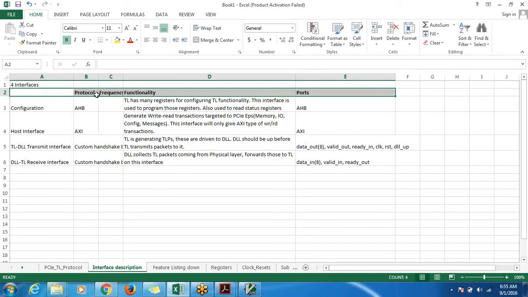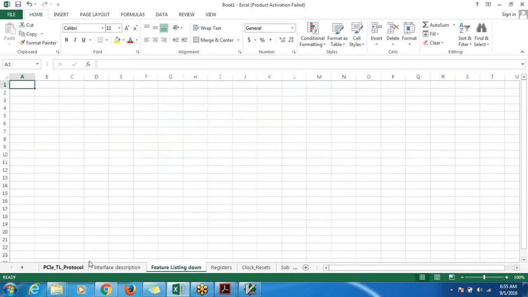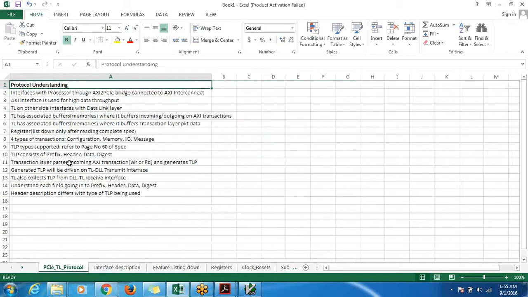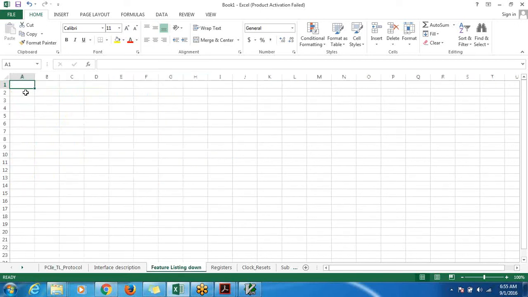That is the reason we want to spend the initial few days on this kind of documentary work, where we list down the things, where we come up with features, everything. I think we already listed the features. This can be listed in more detail. Of course, protocol understanding is one aspect. Feature listing is what? First point will be what all features it supports. In summary, it supports only transaction layer packet generation, but what all things it has got.